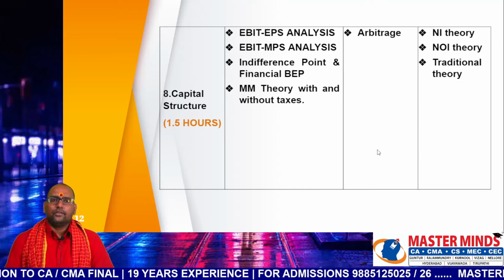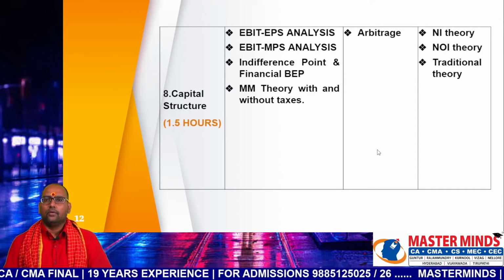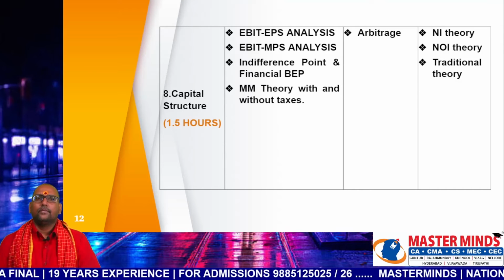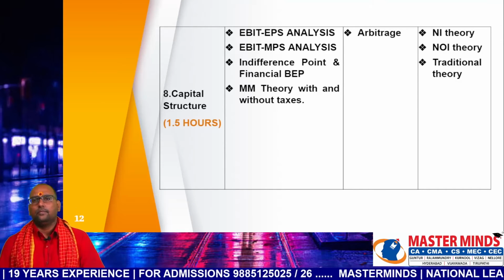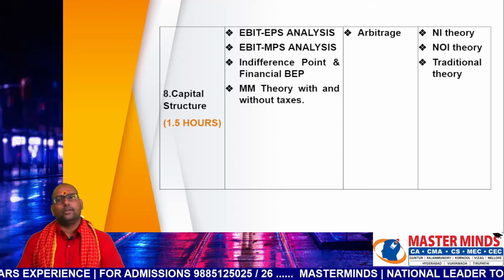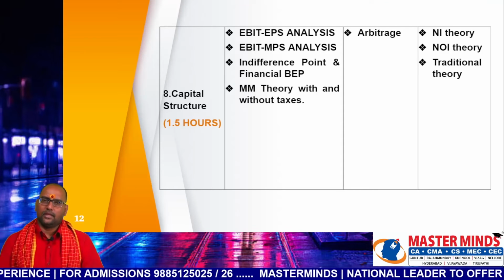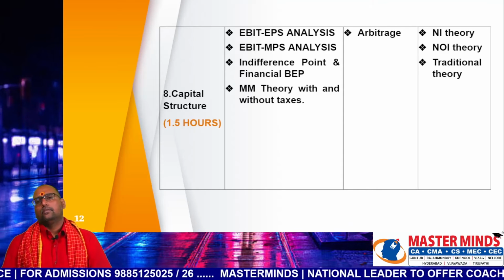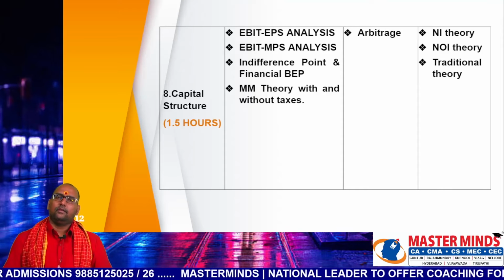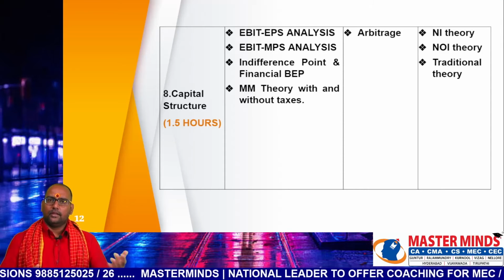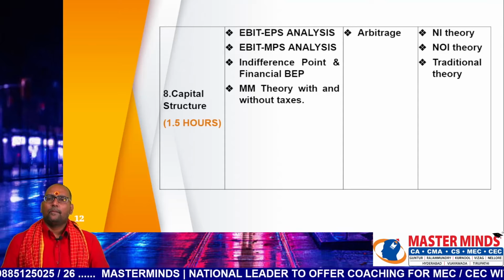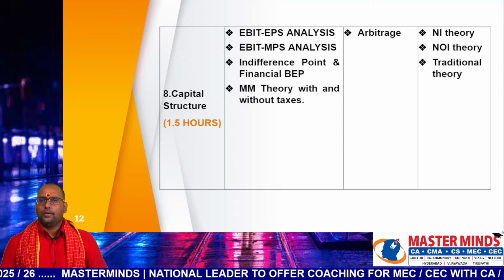And capital structure, chapter number 8, allocate 1.5 hours for revising the same. EBIT-EPS analysis, EBIT-MPS analysis, indifference point and financial break-even point, theory with and without taxes are part of first priority. In second priority, arbitrage, because in the latest MTP, there was a problem on arbitrage where